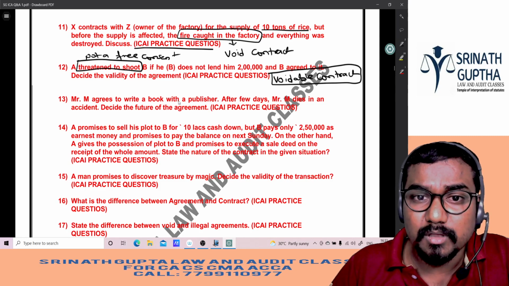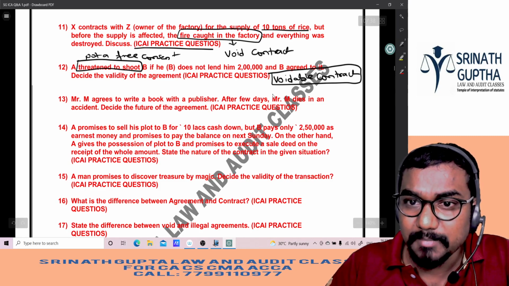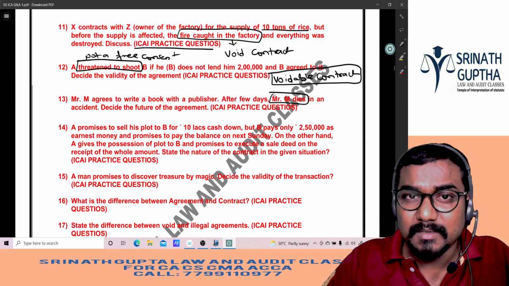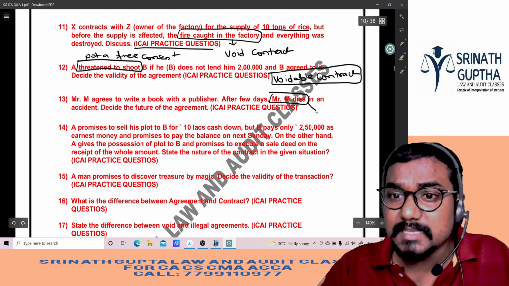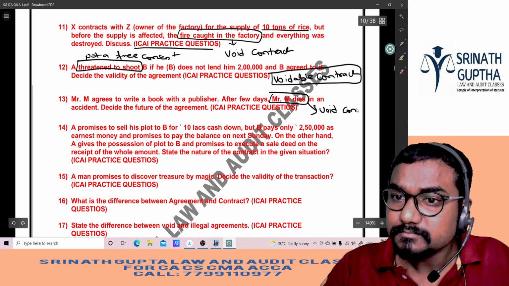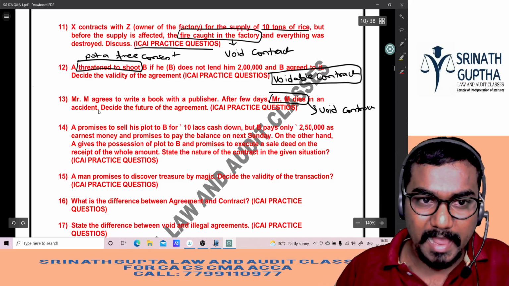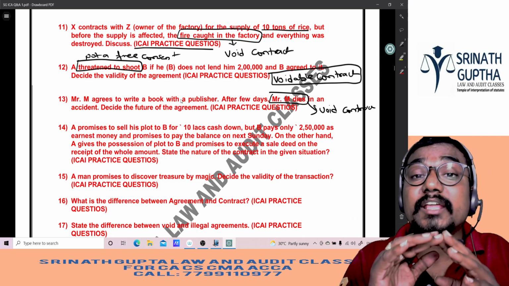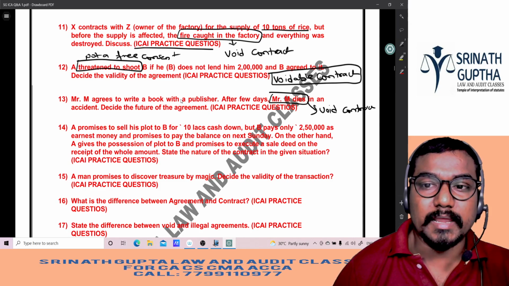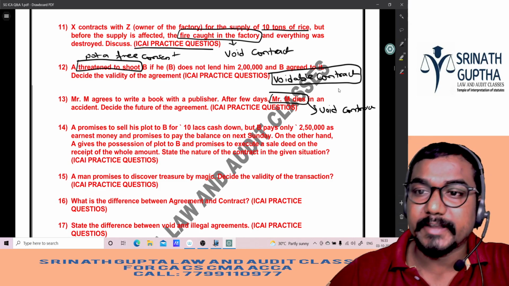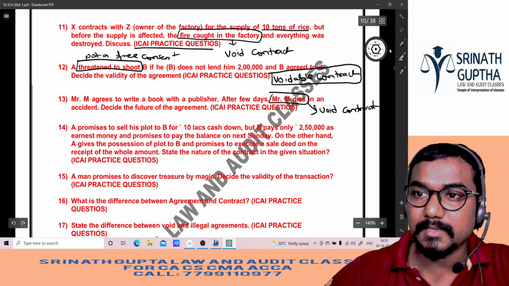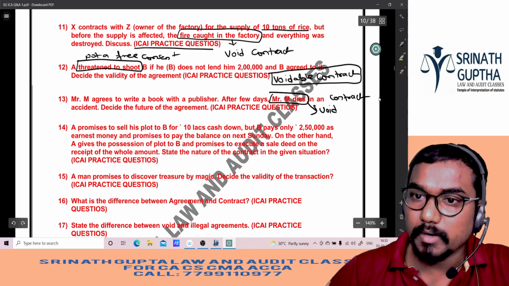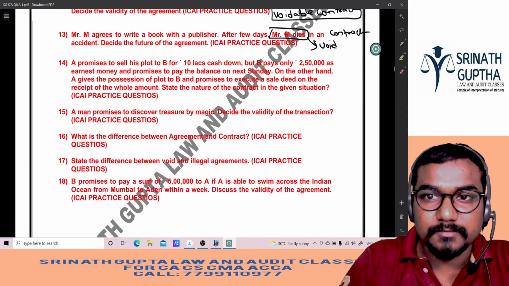Mr. M agrees to write a book with a publisher. After a few days, M dies. So when the agreement is made, M is there, valid. Before completing the book, he becomes deceased. That means the contract becomes void. Dies in the accident, decide the future of the agreement. The agreement will become a void contract, from the date of the death itself. Void contract, beta. Clear?